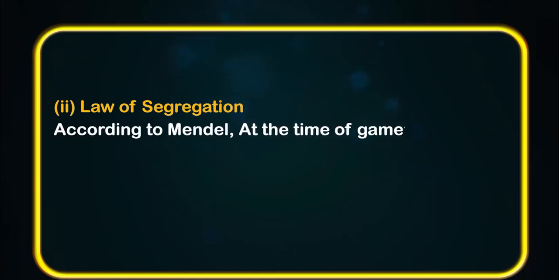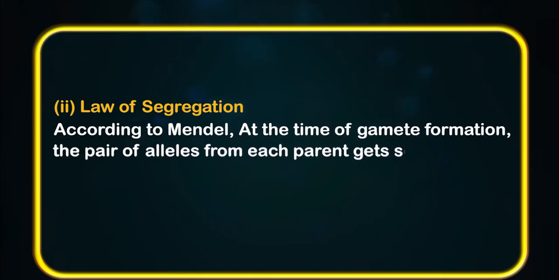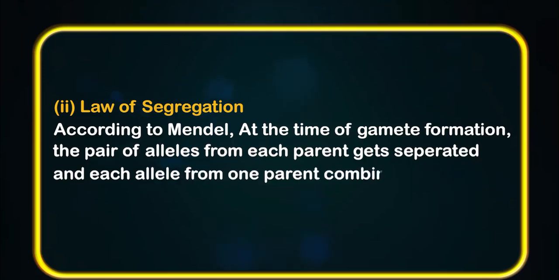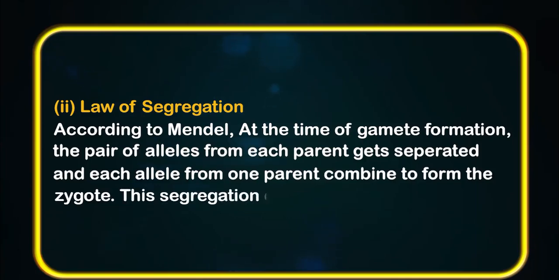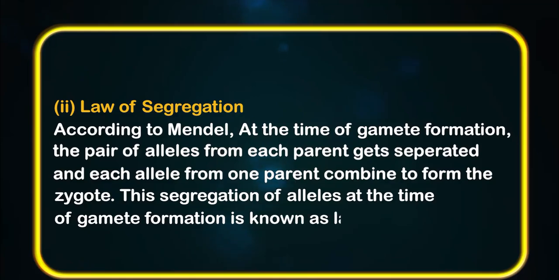Law of segregation. According to Mendel, at the time of gamete formation, the pair of alleles from each parent get separated and each allele from one parent combines to form the zygote. This segregation of alleles at the time of gamete formation is known as the law of segregation.